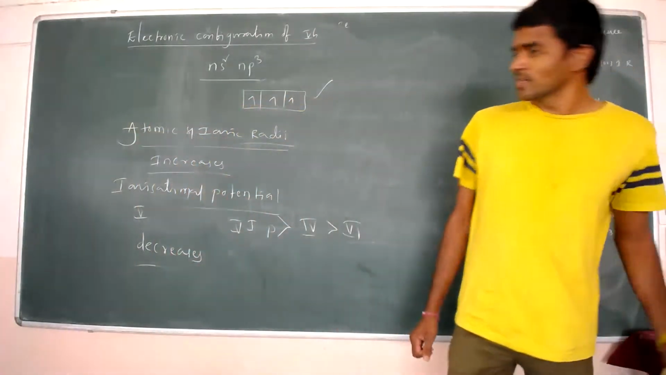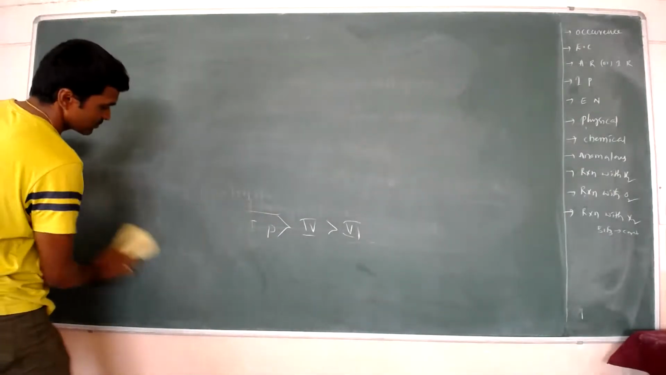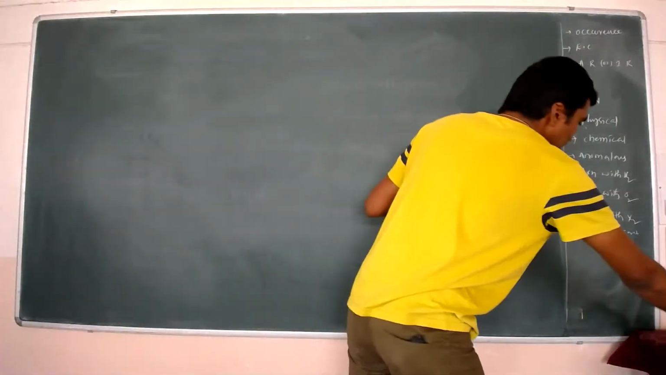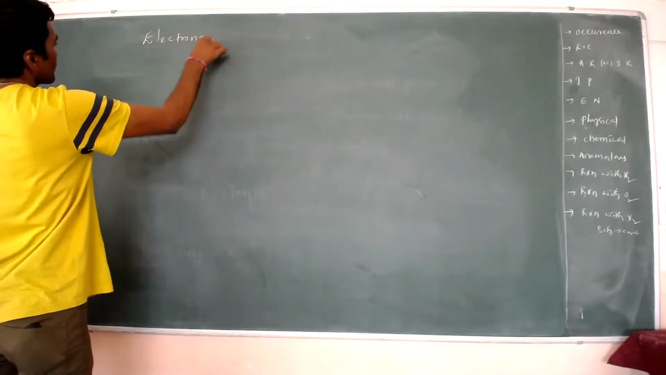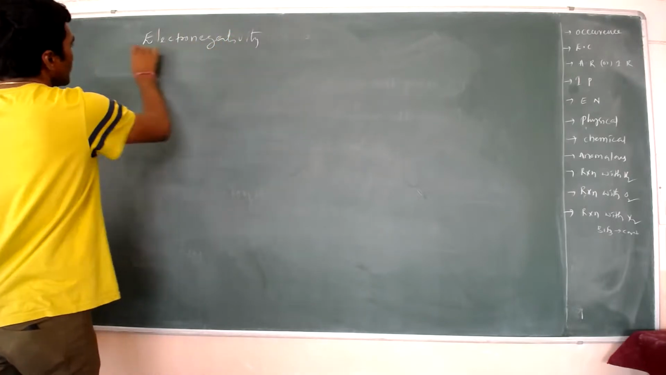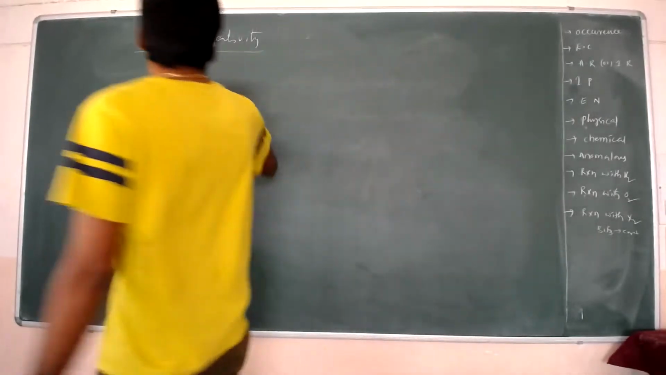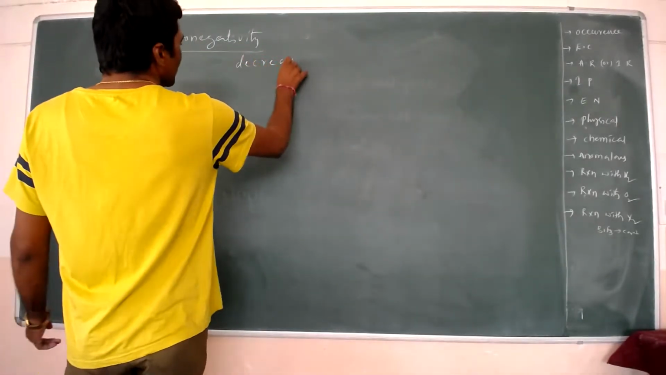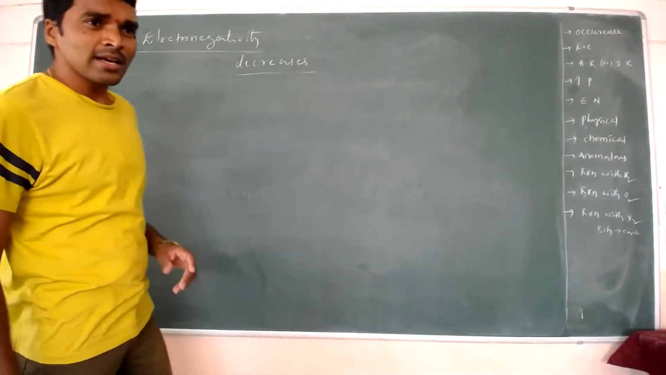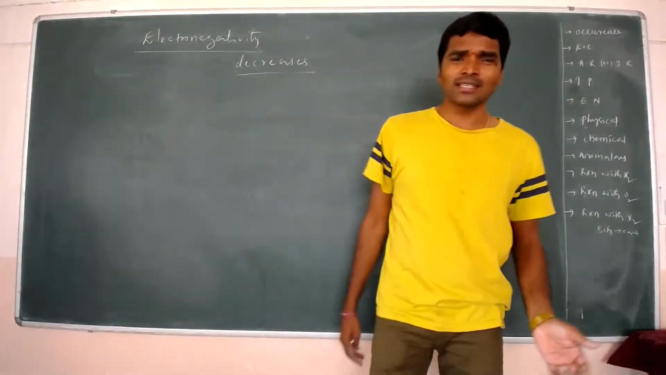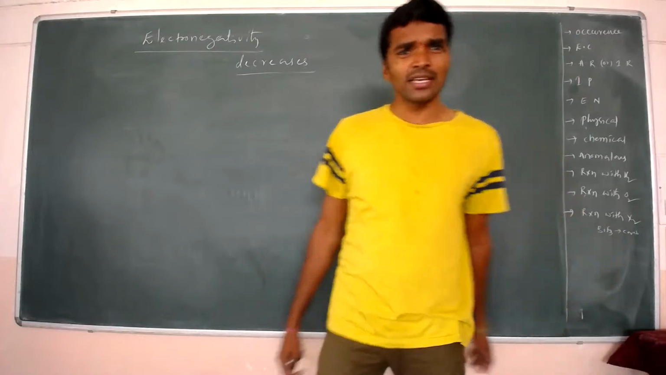Next we discuss electronegativity. Electronegativity also decreases down the group, because the atomic radius increases as well as the metallic character increases. Due to these reasons, electronegativity decreases.